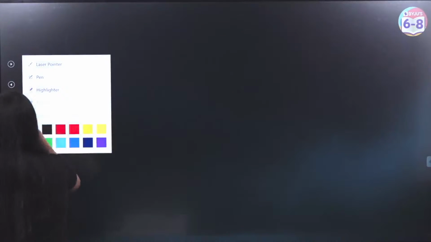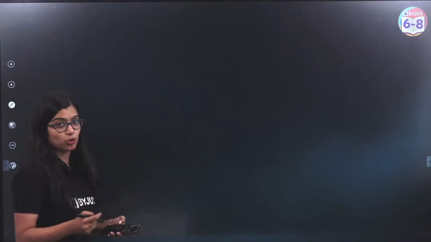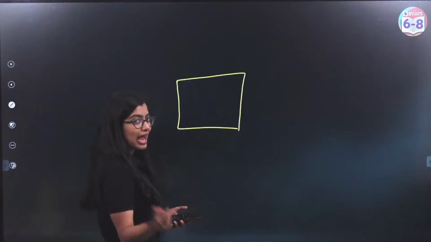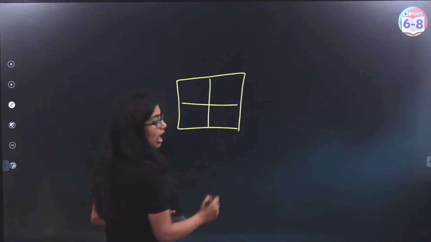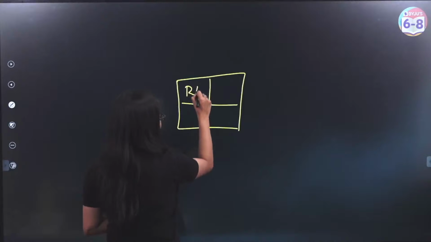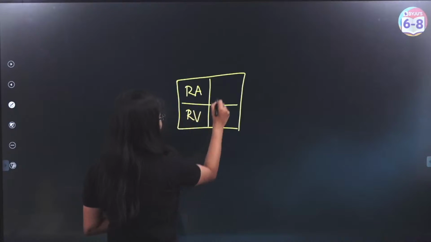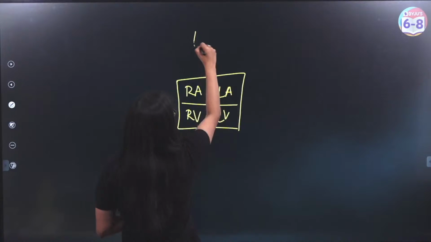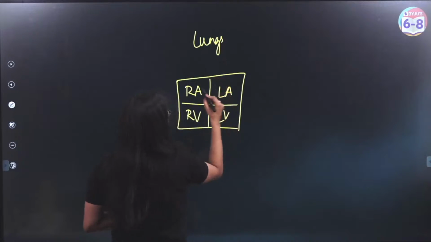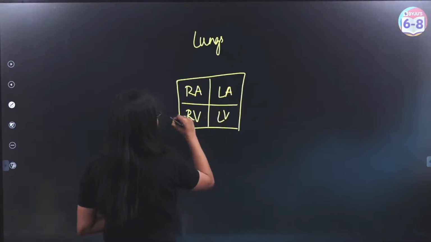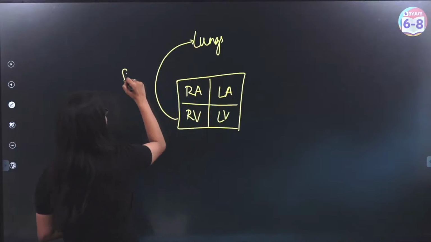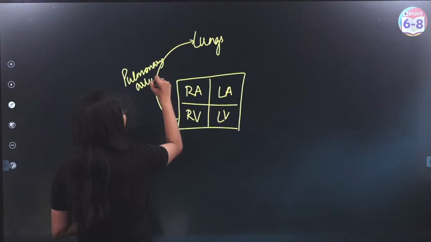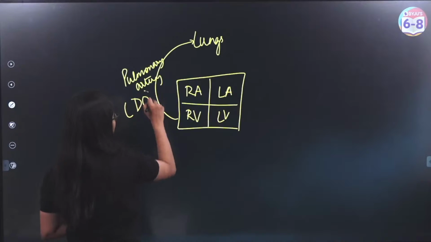See, we are talking about the circulatory system. We know that in the circulatory system, we have heart, blood and blood vessels. The heart is a 4-chambered heart which has right auricle or right atrium, right ventricle, left atrium or left auricle and left ventricle. Then you have your lungs. From the right ventricle, there is an artery known as the pulmonary artery, and the pulmonary artery is the only artery which transports deoxygenated blood.